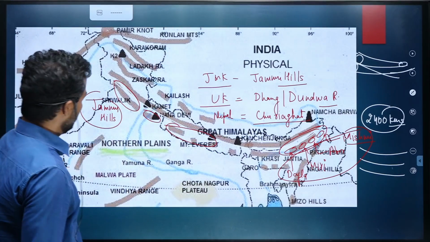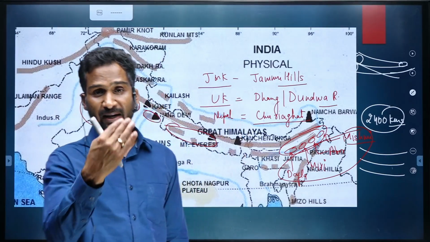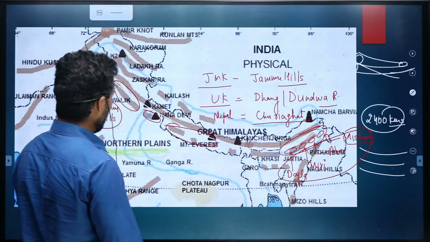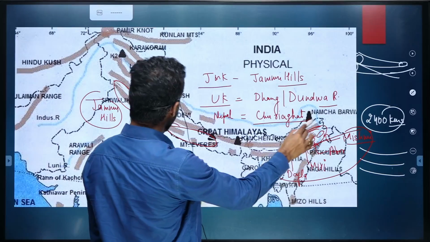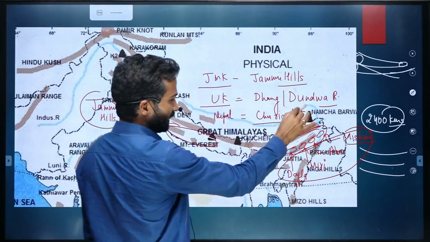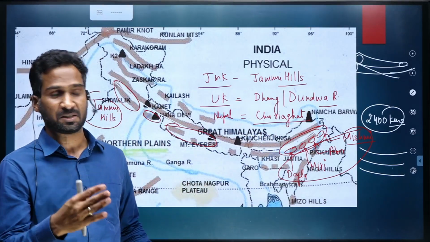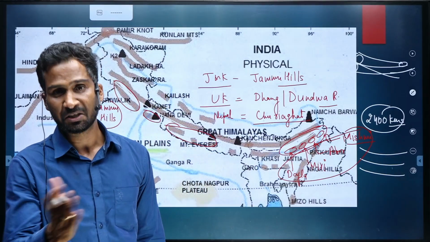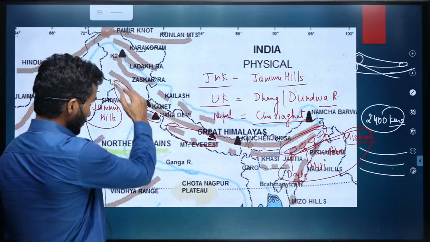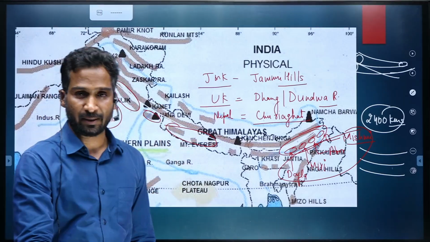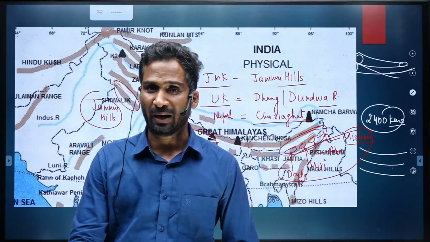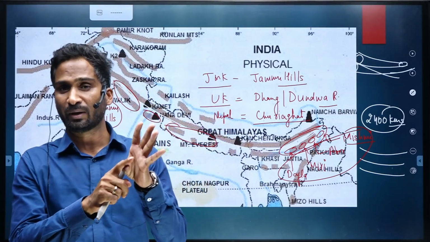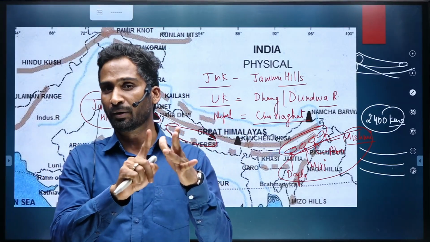Okay, then coming to the middle range, which is called Himachal. So the middle range again extends from Jammu and Kashmir till Arunachal Pradesh. But in Arunachal Pradesh, it is merged with Dafla, Miri, Abor and Mishmi, the Shivalik range basically. So in the western part we'll have the names, but in the eastern part, it has already been merged with the Shivalik range, which is known as Dafla, Miri, Abor, Mishmi.